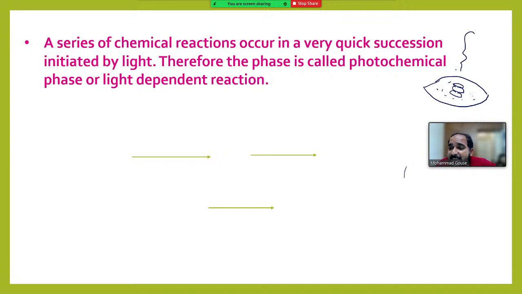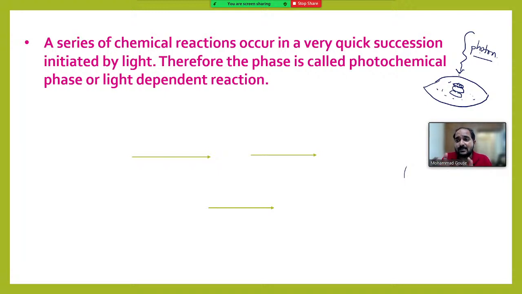When light falls on it, as I said previously, it has some particles called photons. These photons have some energy, right? The energy present in these photons is absorbed by the light harvesting structures present on the grana. Already we discussed grana consisting of chlorophyll A, chlorophyll B, and other ancillary pigments. 250 to 400 such pigments group to form light harvesting structures, reaction centers.